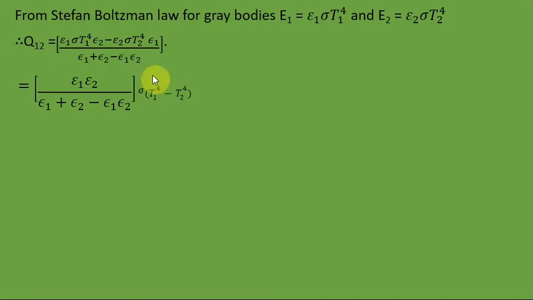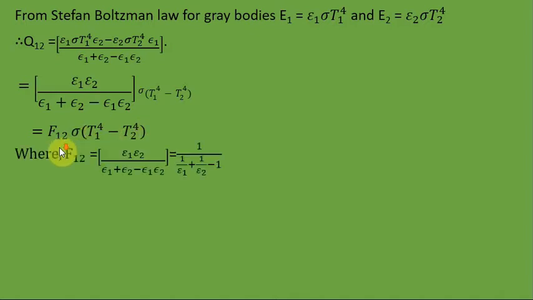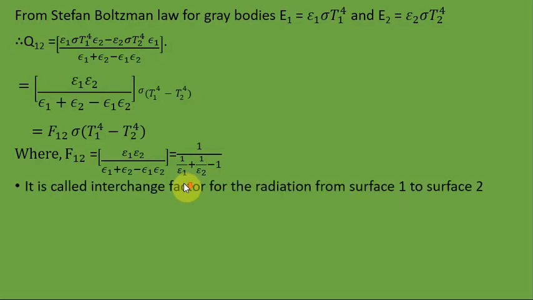On simplification, we can arrive at this form, and this can be written in a simplified form as F12 into sigma into T1 raised to 4 minus T2 raised to 4, where F12 is equal to this term, and this can also be written something like this. It is similar to the view factor or shape factor in the case of a black body, but it is called the interchange factor for the radiation from 1 to 2.